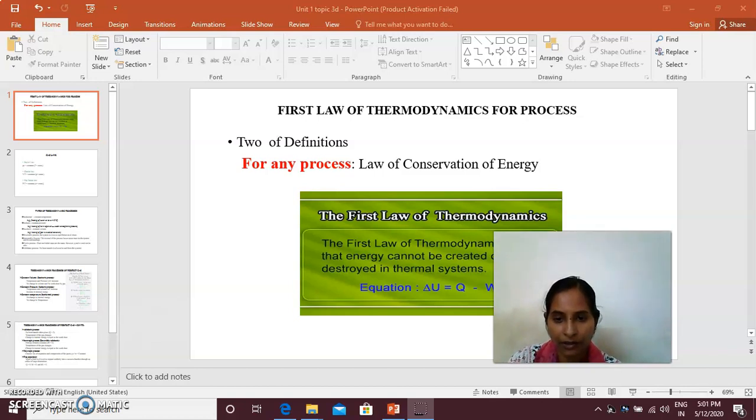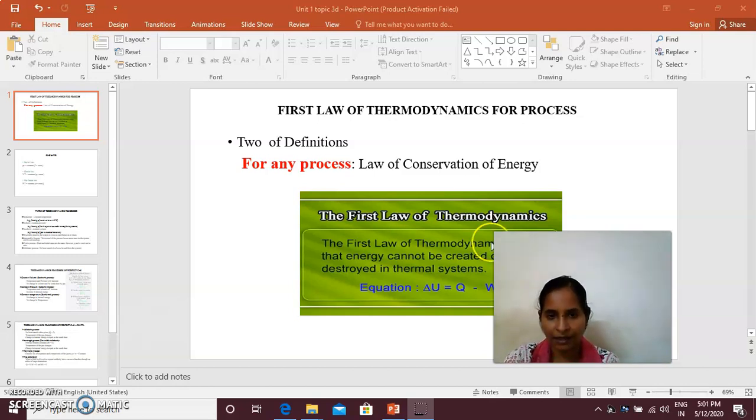A property which is stored inside the system is called the stored energy. We can also prove by derivation that the stored energy is also a property of the system. Cyclic integral of del Q equal to cyclic integral of del W is for a cyclic process, and here dU equal to del Q minus del W is for any process.